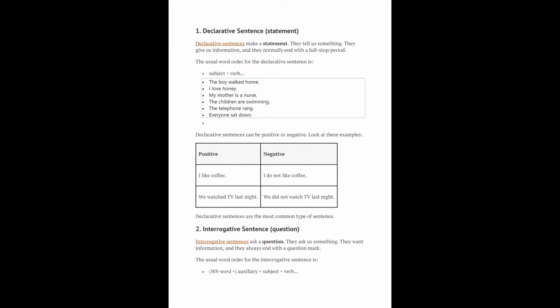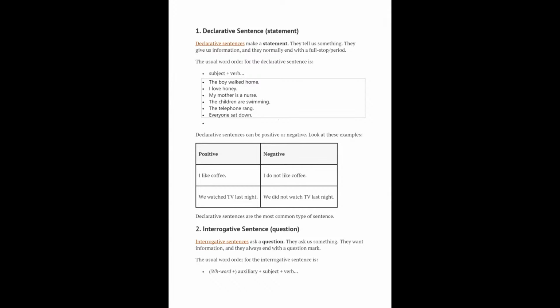I do not like coffee, in this way he explains himself, he declares himself. So these are the two, positive and negative, of the declarative. The person has declared through his positive action, I like this. If he does not like the coffee, I do not like coffee. With the declarative sentence, positive and negative aspect.